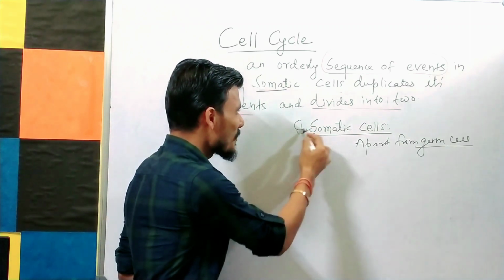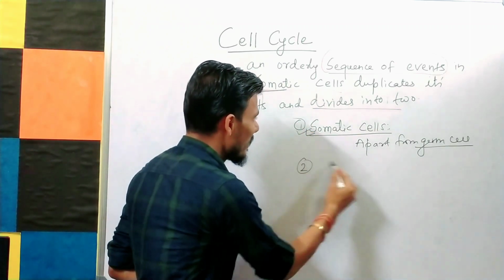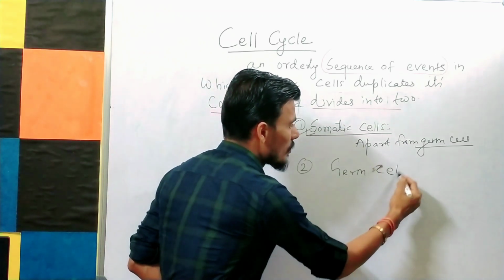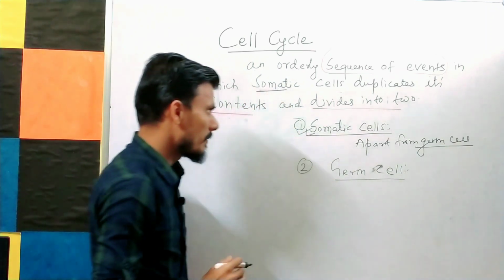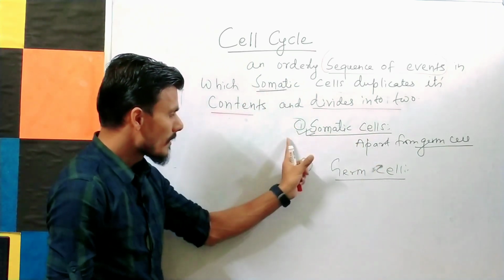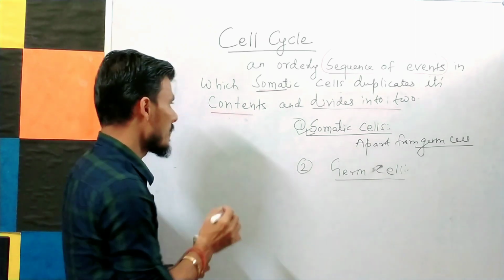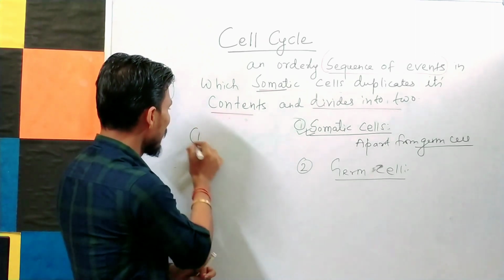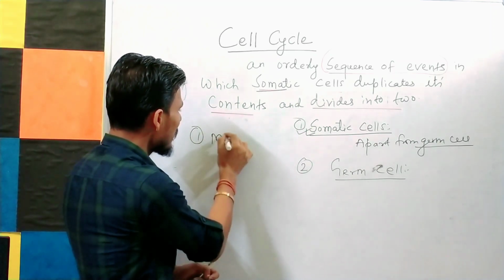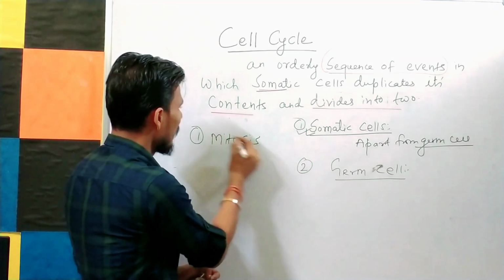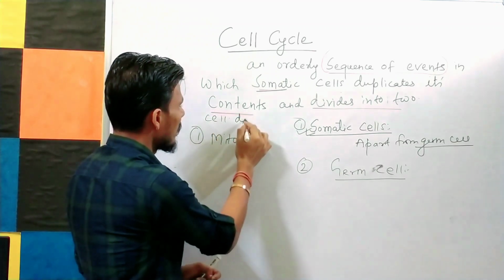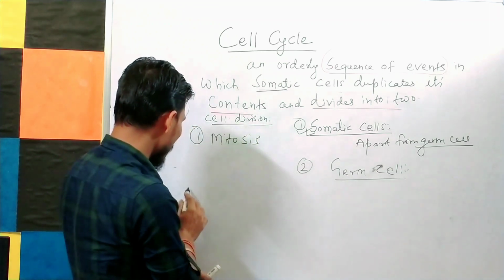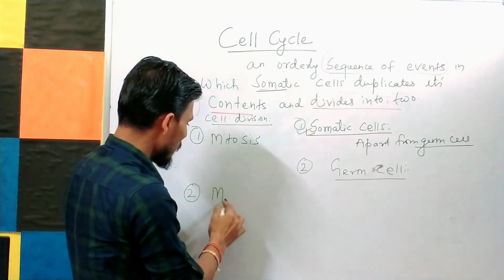Number one is somatic cell, second one is germ cell, or also you can say reproductive cells. Now see here, there are two types of cell division taking place in our human body. I will write here cell division. Number one is mitosis, second one is meiosis.